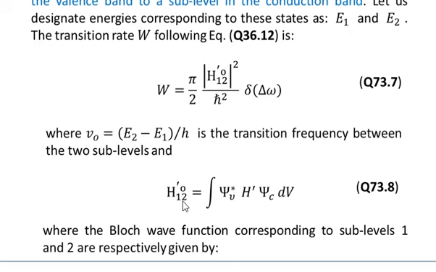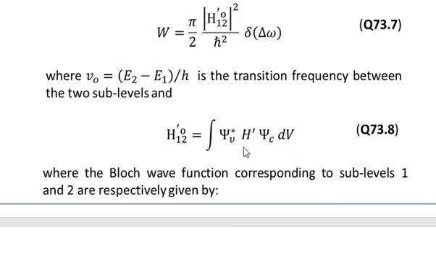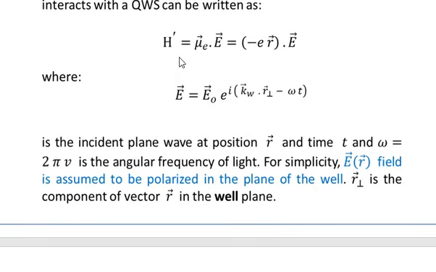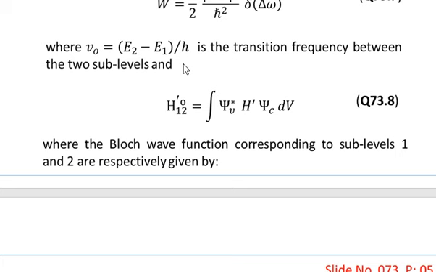And H12 prime is given by the integral of the wave function psi v, this is the complex conjugate of the Bloch wave function, then multiplied by H prime. H prime is the interaction Hamiltonian we have just given above. For example, over here H prime has been given. So this is the H prime Hamiltonian,